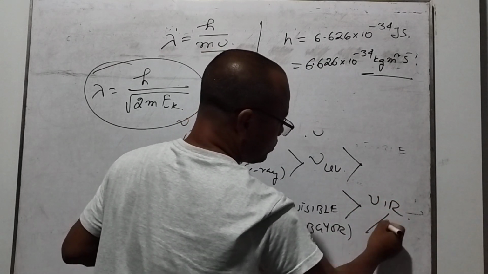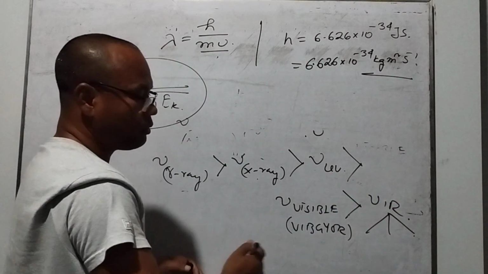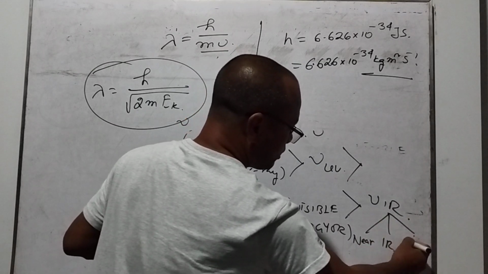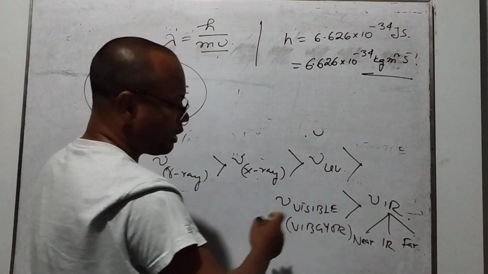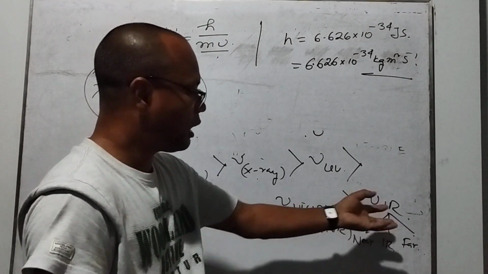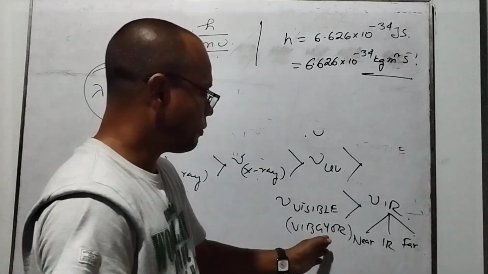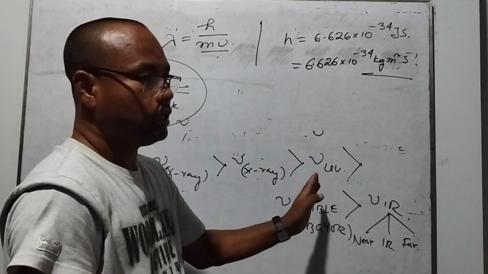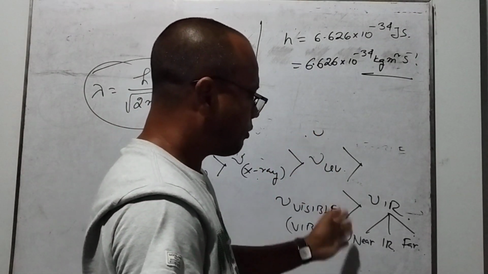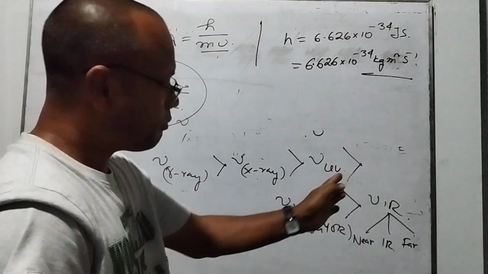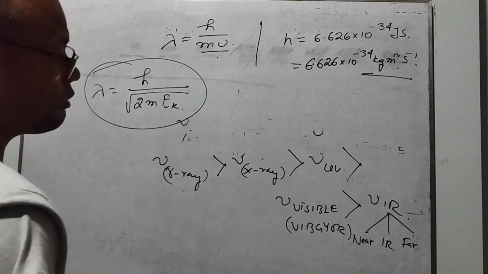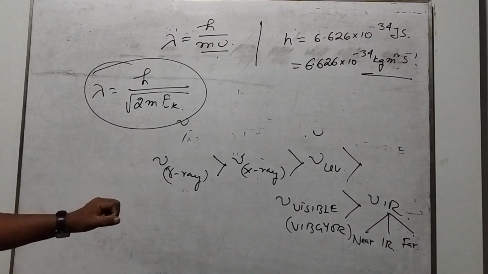In the IR we also have 3 zones: one is the near IR, then the middle IR, and another is the far IR. Near IR is nearer to the red color of the light, and far IR is far in distance from the frequency of the red light. So we consider far IR, near IR, and the middle one we can just call IR. These are the different frequencies of the different electromagnetic radiations.